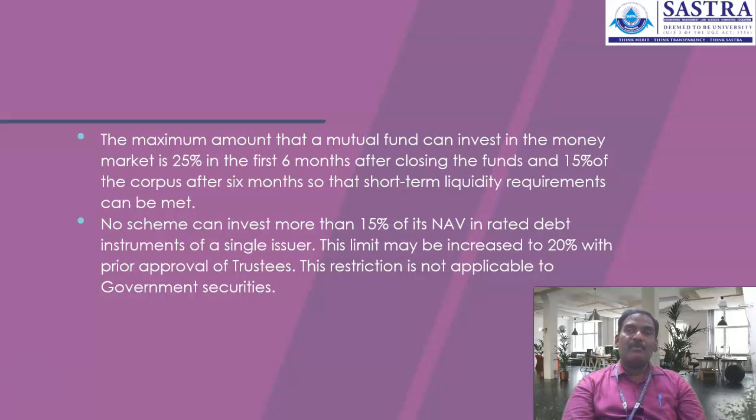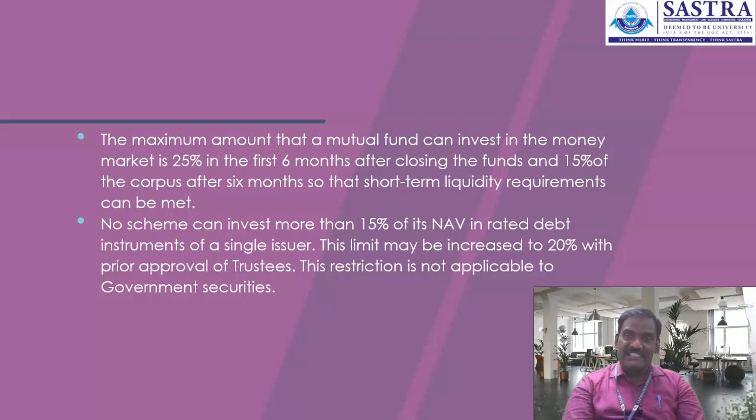And the maximum amount that the mutual fund can invest into the money market is 25% in the first month after the closing of funds, and 15% of the corpus after 6 months, so that short-term liquidity requirements can be met. So initially it is not advisable that the asset management company holds more than a small fund for money market investment.